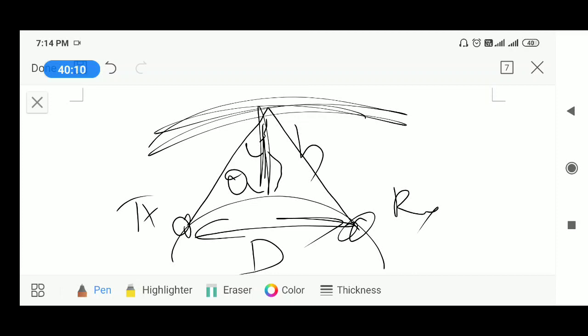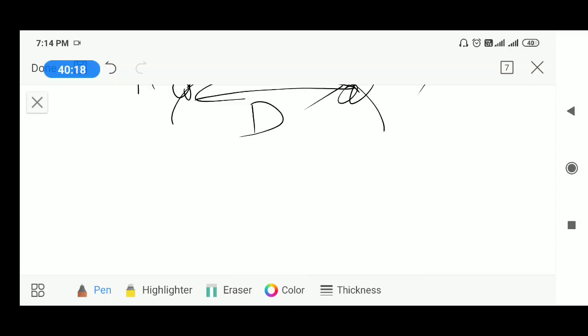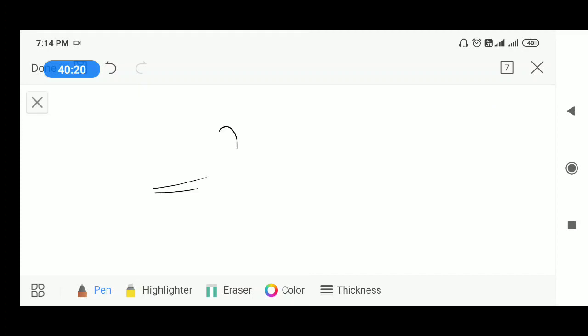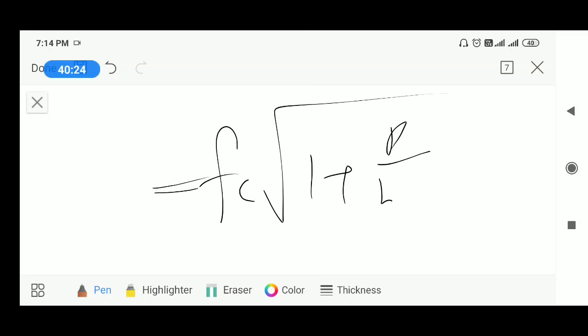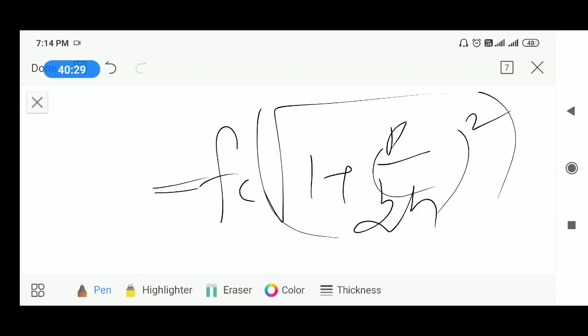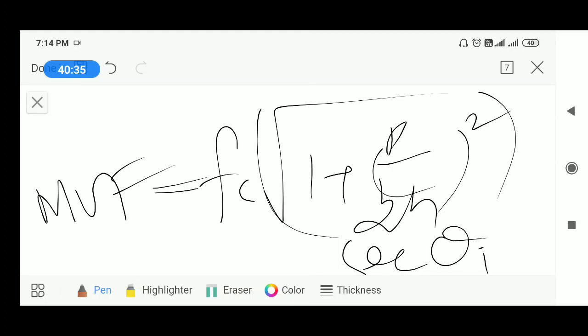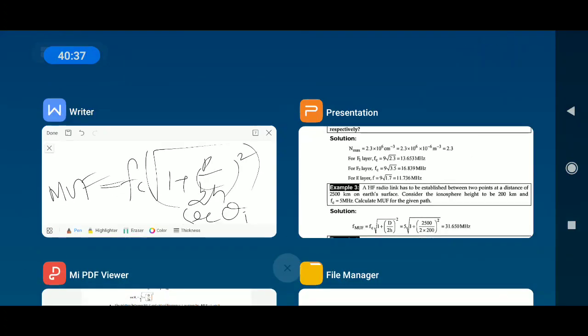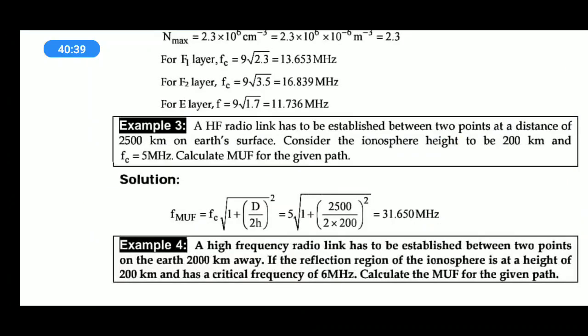This is known as the maximum usable frequency. The formula is Fc under root 1 plus d by 2h whole square. Actually this is known as secant theta I. This is the formula for maximum usable frequency. Next we will see one more problem.